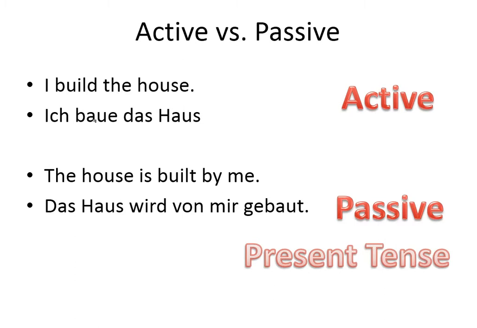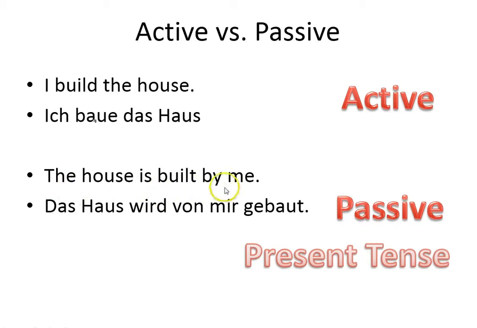verb. So in English, I build the house. The verb is build. Who or what is building? I. Therefore, I is the subject which is doing or performing the action of the verb. Who's building? I. In German, ich baue das Haus. Period. In passive voice, the subject no longer performs or does the action of the verb.